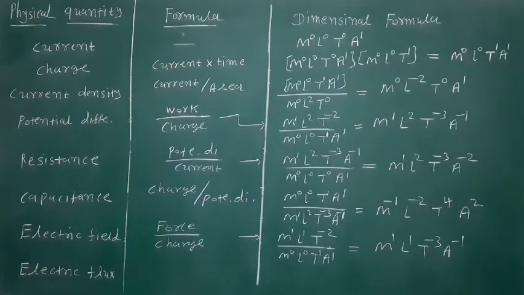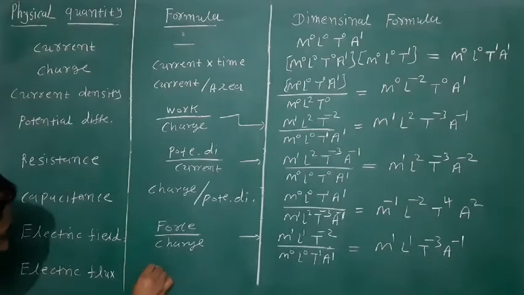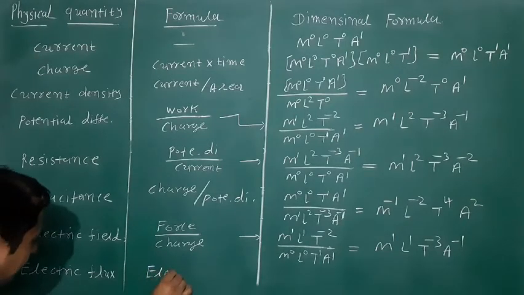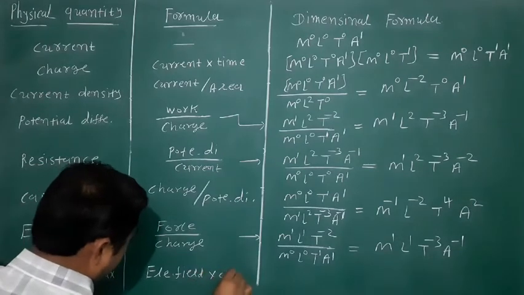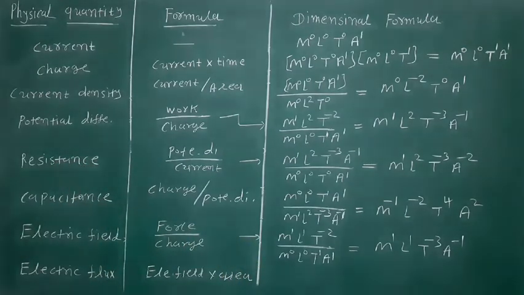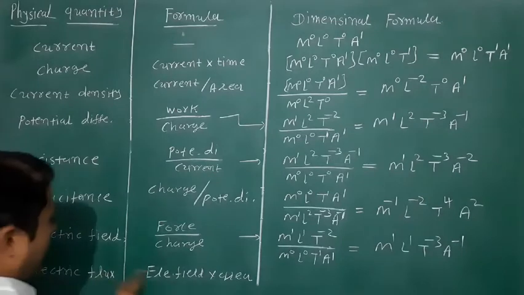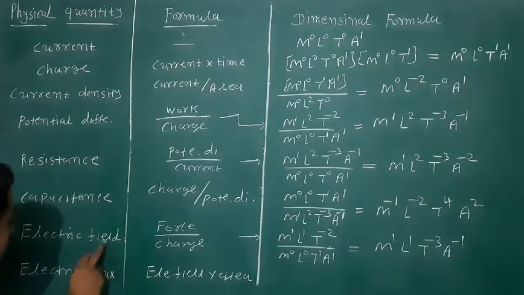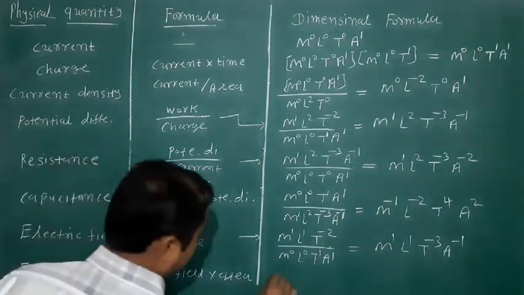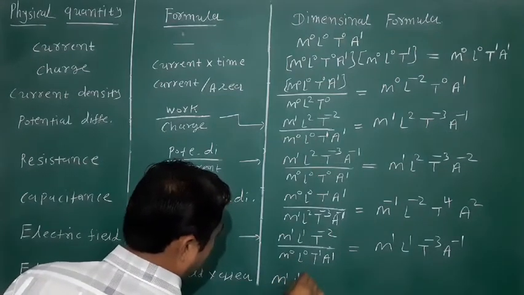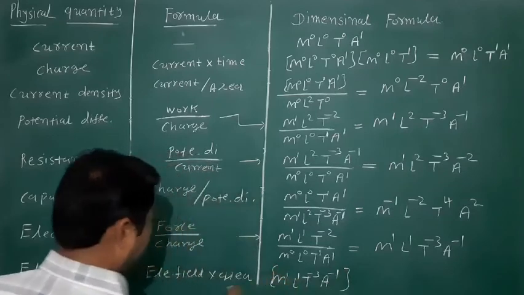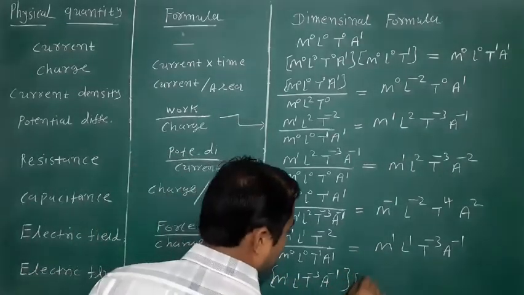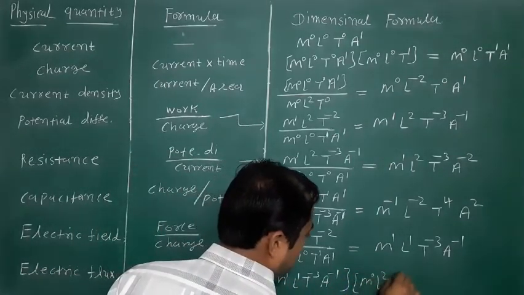Next is the electric flux. Its formula is electric field times area. So the dimension formula for the electric field is M1 L1 T minus 3 A raised to minus 1, and area means M0 L2 T0.